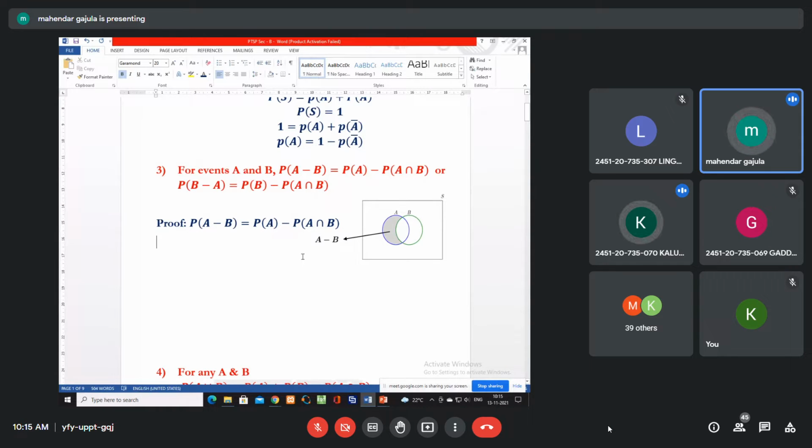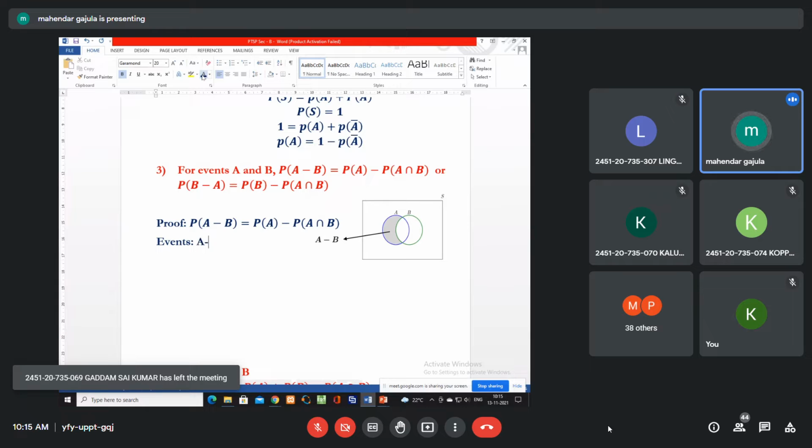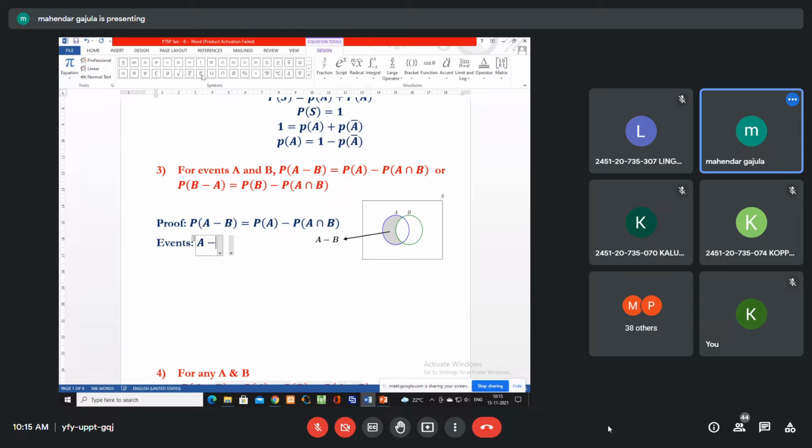A and B are events. A minus B is one event. I asked you what are the events in this expression. Always remember that the probability is applied on an event.